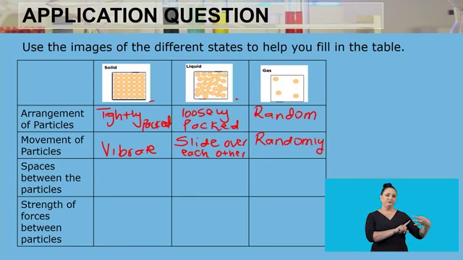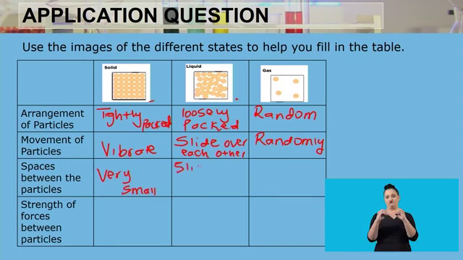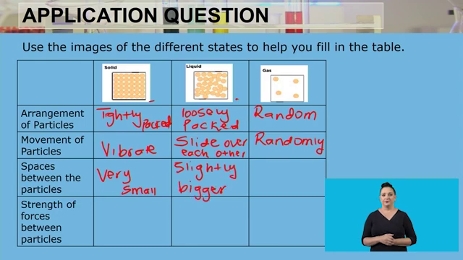Now, thirdly, the spaces between the particles in a solid, in a liquid, and also in a gas. The spaces between the particles in a solid are very small. In a liquid, they are slightly bigger. And then in a gas, they are very big.